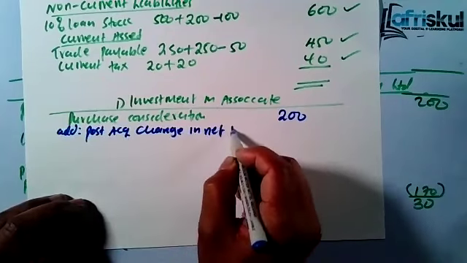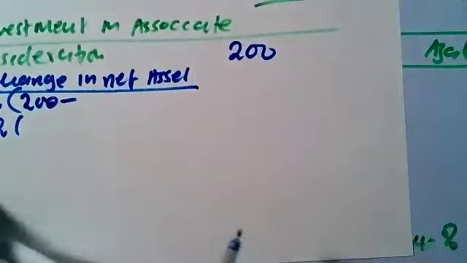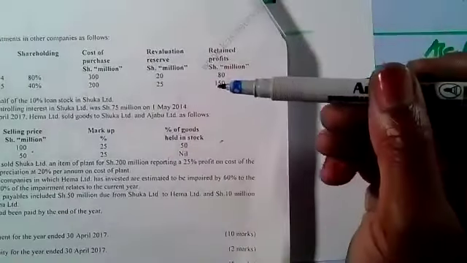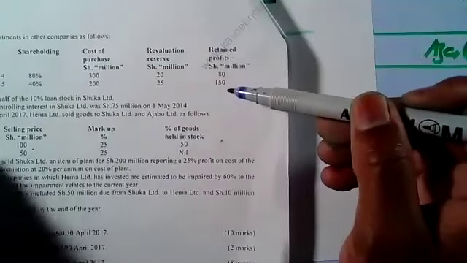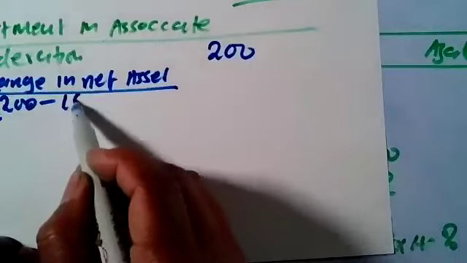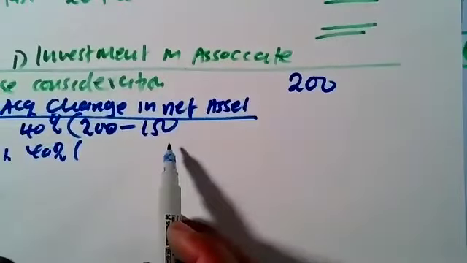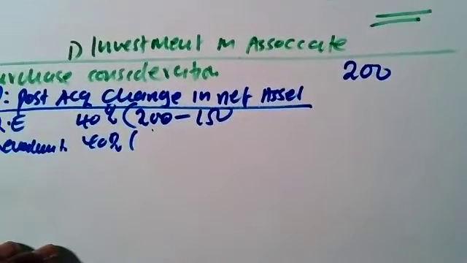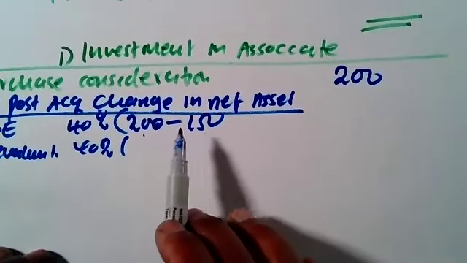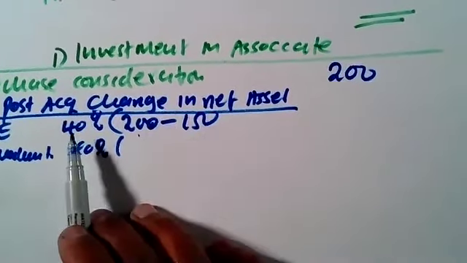At the date of acquisition for Ajabu, it was 150. As of now it is 200. That means it has changed by 50 post-acquisition. So it's 50 times 40%, and you get 20.